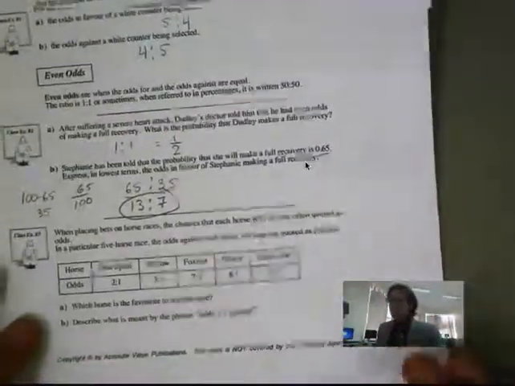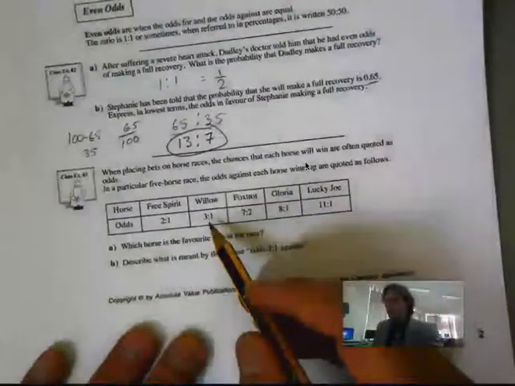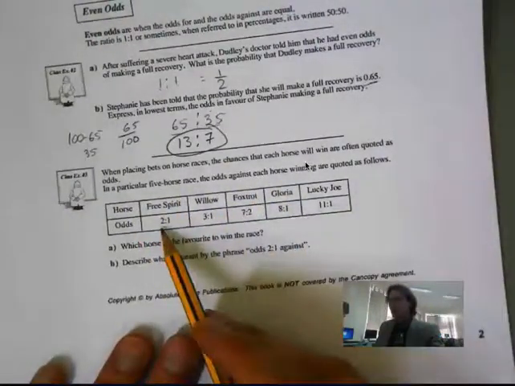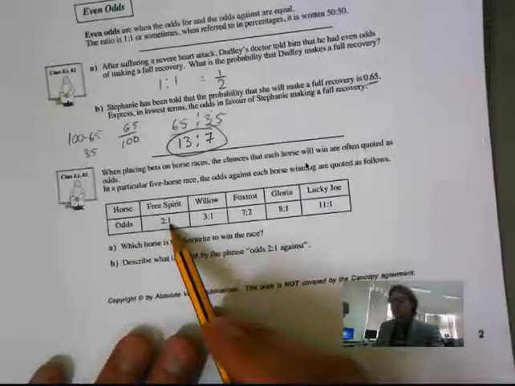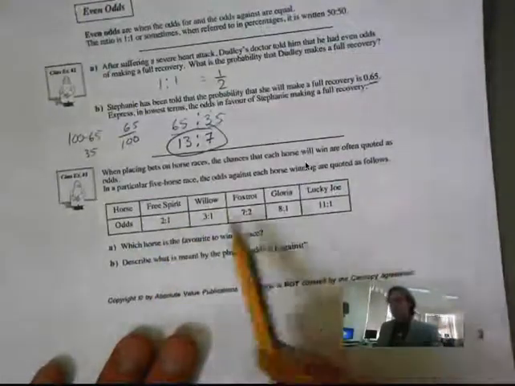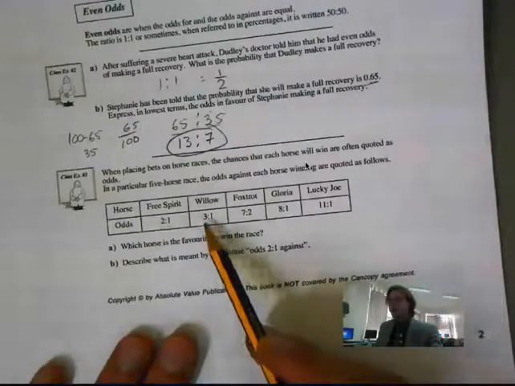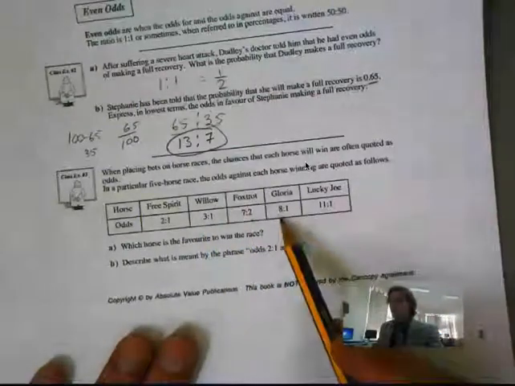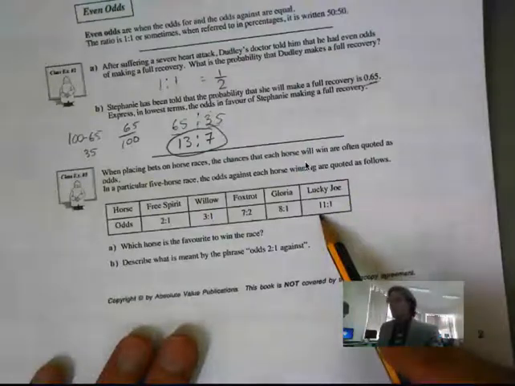The odds against Free Spirit are 2 to 1. So that means she really has a 1 in 3 chance of winning. The odds against Willow are 3 to 1, Foxtrot is 7 to 2, Gloria is 8 to 1, and Lucky Joe is 11 to 1.